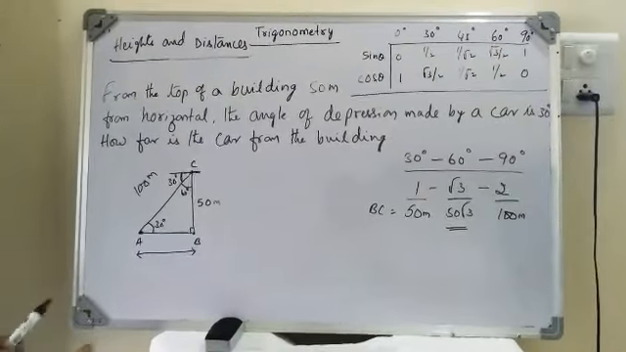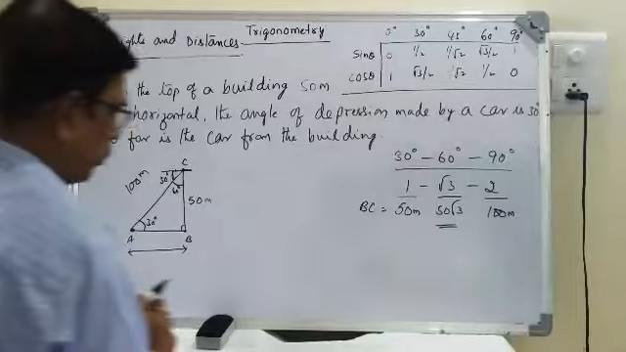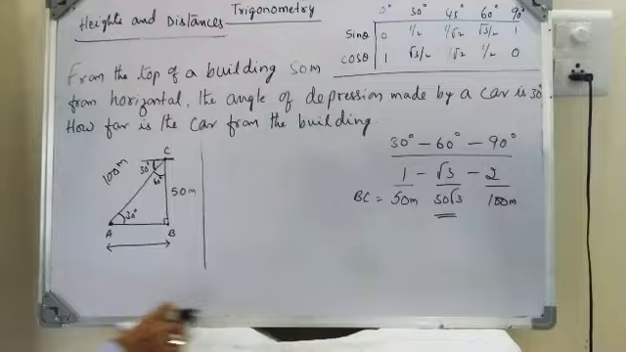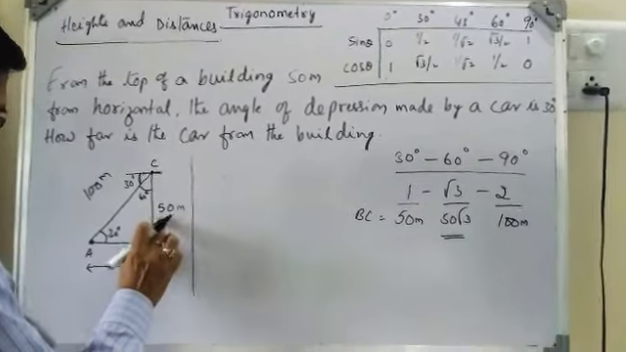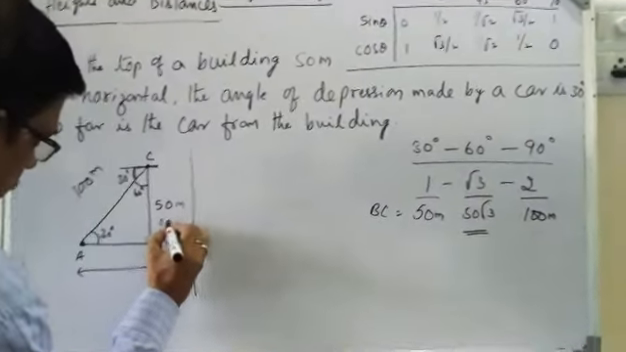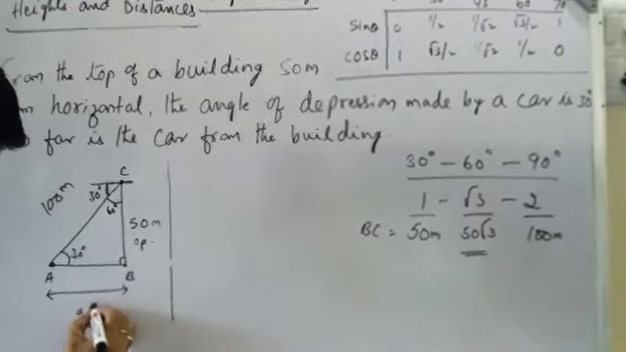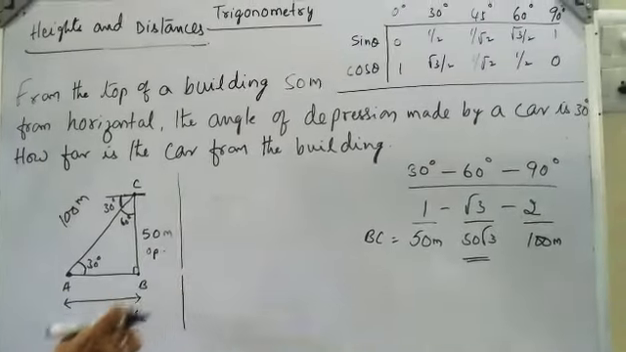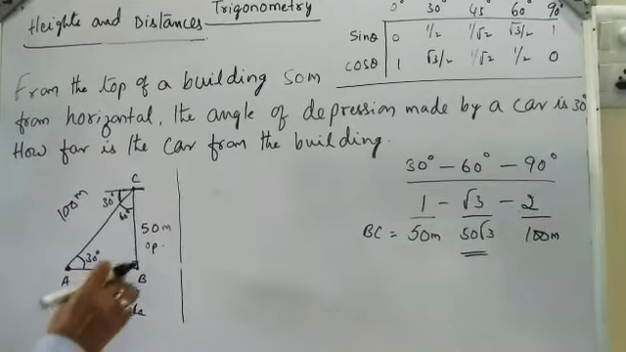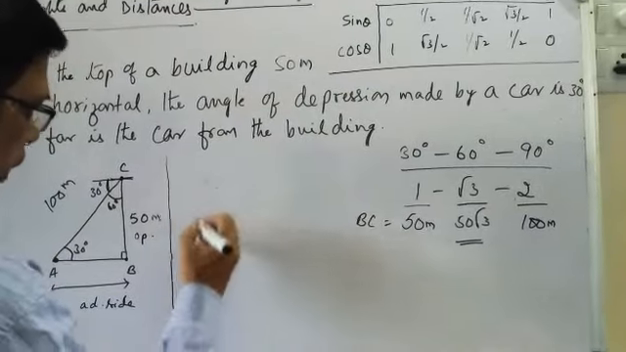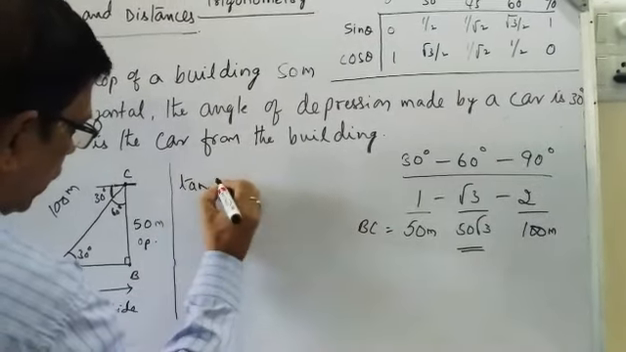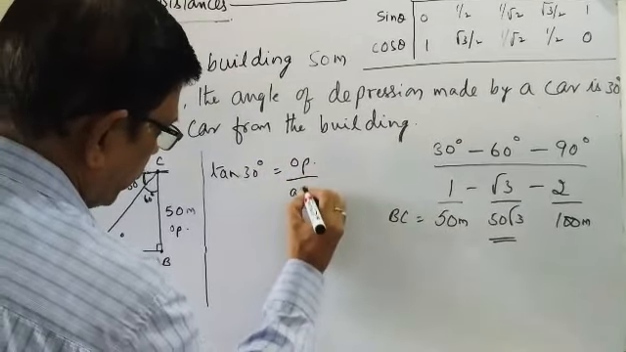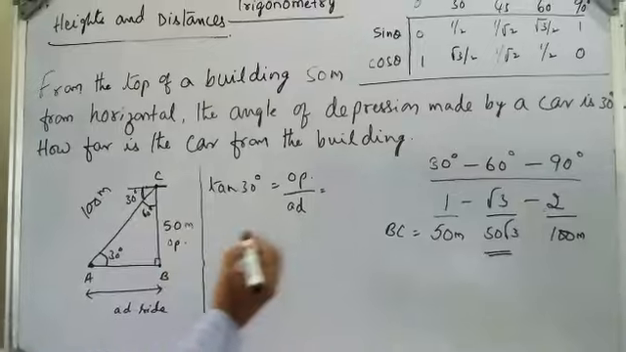Now we verify whether it is right or wrong by solving the problem. This is the opposite side and this is the adjacent side. Here we know the opposite, we need to find the adjacent. So what is the ratio for opposite and adjacent? We have to take tan. Tan 30 degrees is equal to opposite side by adjacent side. What is the opposite side? BC.